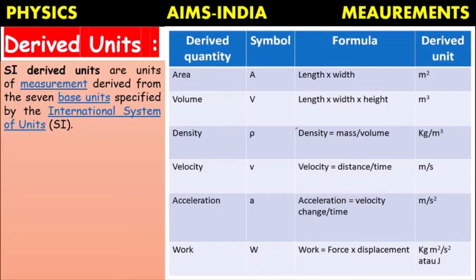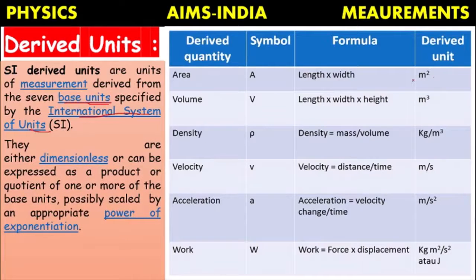Actually the derived units are the units derived from the 7 base quantities specified by the International System of Units, SI. All these derived units, whatever we are observing here, 1, 2, 3, 4, 5, 6, 7, are derived from the 7 base units prescribed in the SI system.